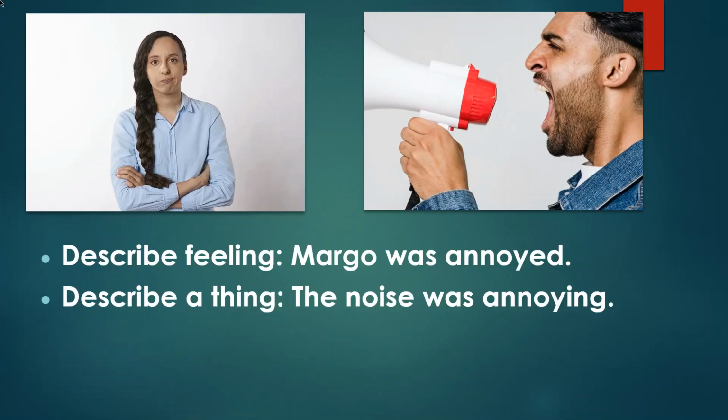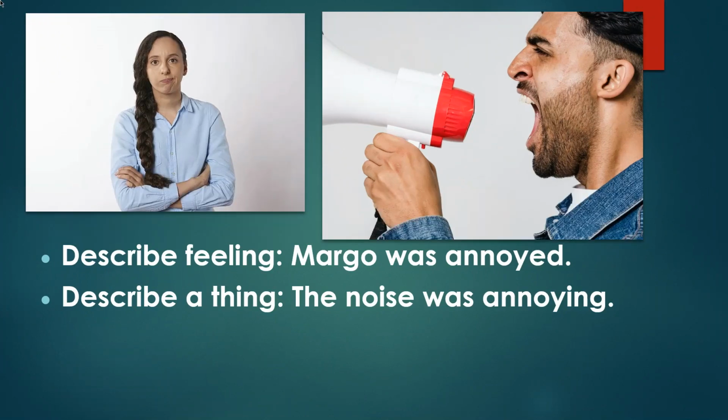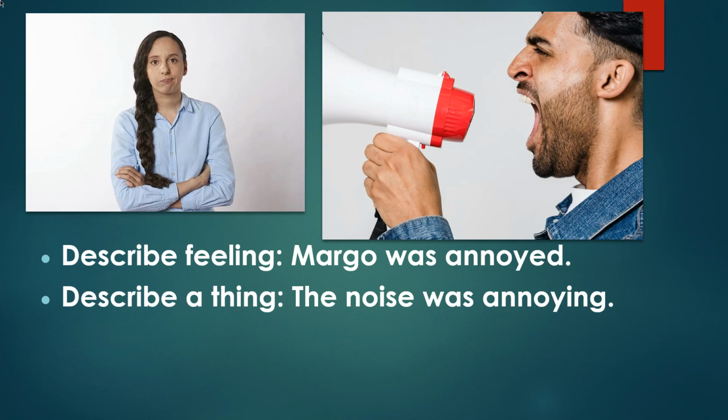Let's look at some other examples. Okay, here's our first example. On the left, we have a woman who looks pretty annoyed. And on the right, we have a man who's making a lot of noise. So our first sentence describes the feeling. Margot was annoyed. So we use annoyed with an ed ending to talk about the emotion or the feeling that she has. To describe the picture on the right, we say the noise was annoying. We're describing a thing, the noise. The noise was annoying, and because of that, Margot was annoyed.